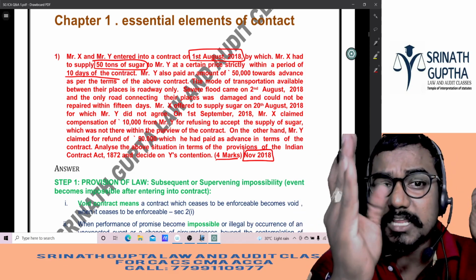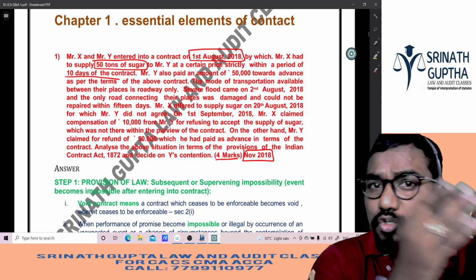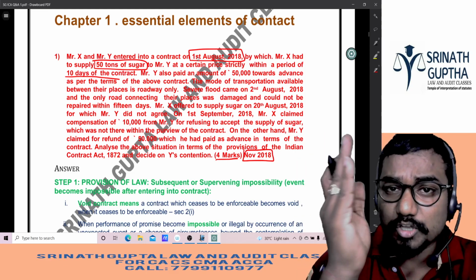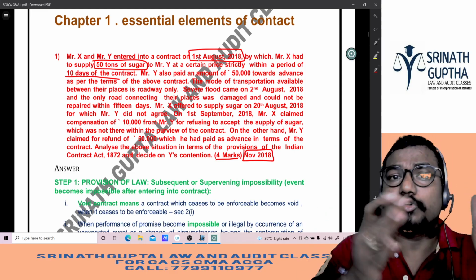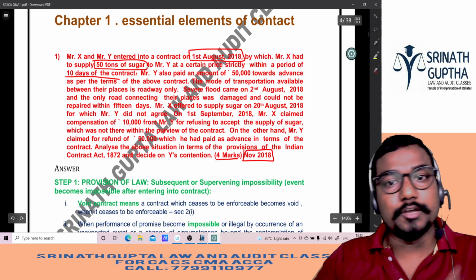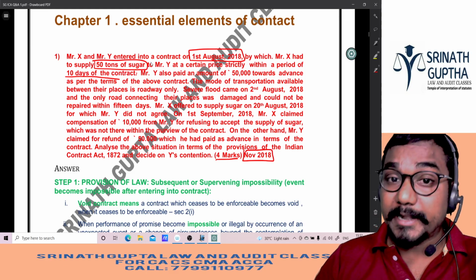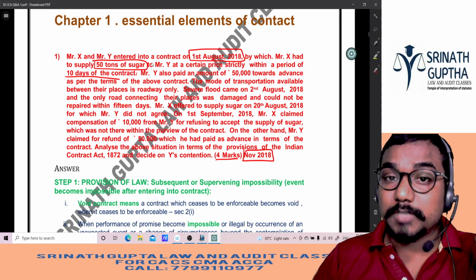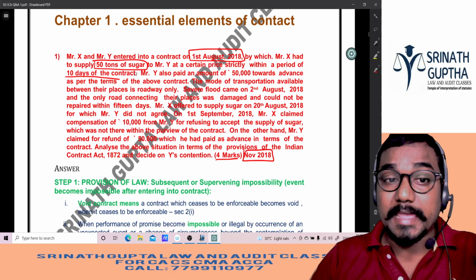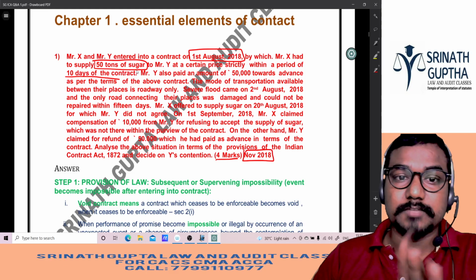Always in the exam, divide the question into a number of parts. Don't read the whole question in one stretch, nothing will be understood. Divide the question into some 4 to 5 parts. So the first part is clear. Till now we have understood: X and Y are entering into an agreement. As per the agreement made on the 1st August, we have to perform the contract before the 10th August, and X has to supply 50 tons of sugar.